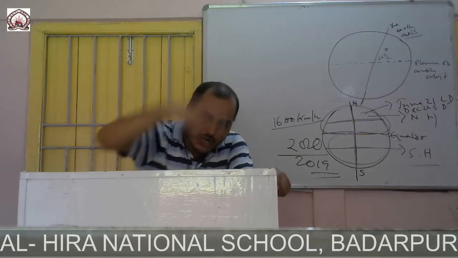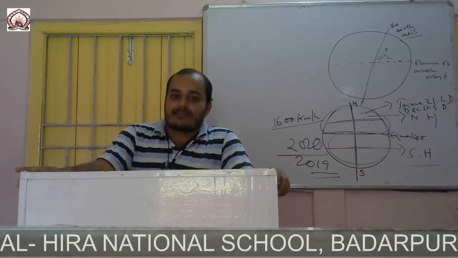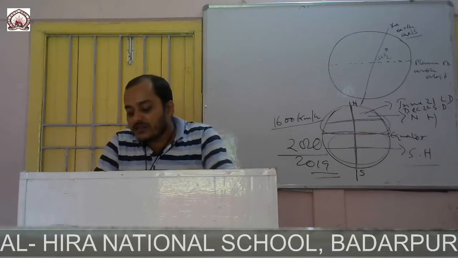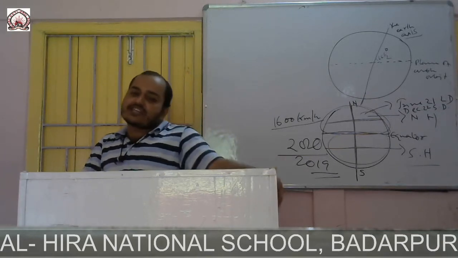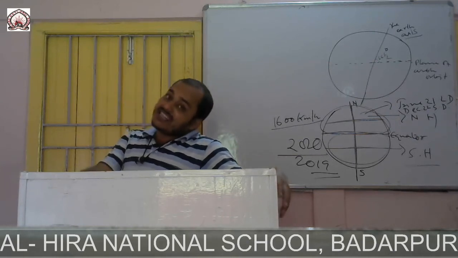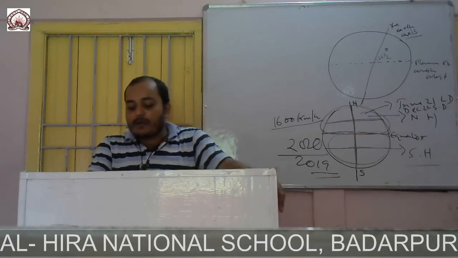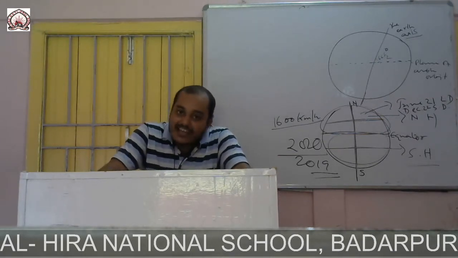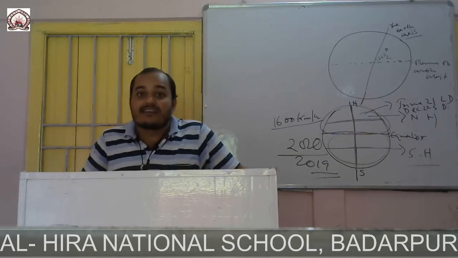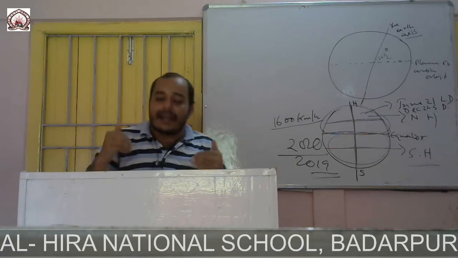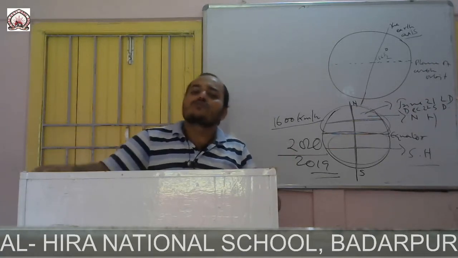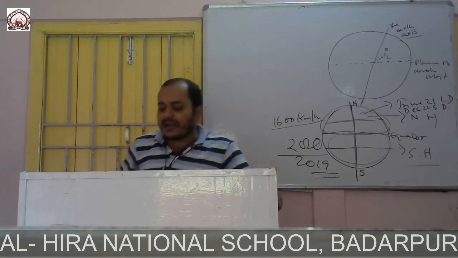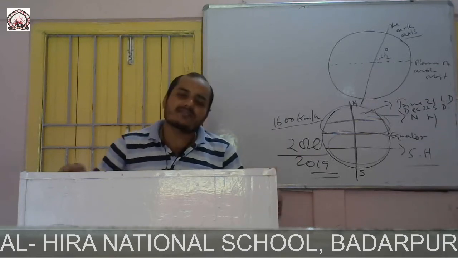Now this revolution causes the change of the season. The inclination of the earth exists at an angle of 66.5 degrees to its orbital plane, which remains in the same direction, and is another factor responsible for the changing of the seasons. The seasons we see and experience are summer season, winter season. In your book, in one diagram, seasons are shown: summer season, spring season, winter season, autumn season.